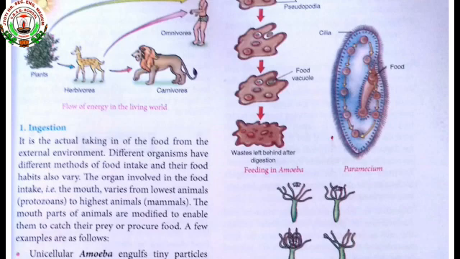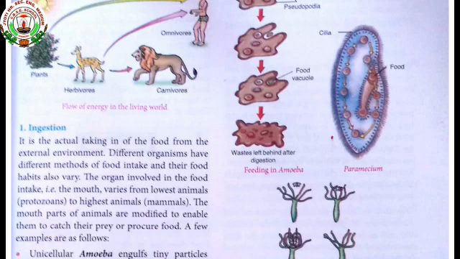Today we will study how amoeba obtains its nutrition. It has no fixed shape. It has an irregular body. Amoeba feeds on microorganisms. When a food particle comes in contact, it produces a finger-like projection that is called pseudopodia. In the figure you can see that pseudopodia is called a false foot. With the help of pseudopodia, it engulfs food and forms a small cavity inside the body. That is called a food vacuole.